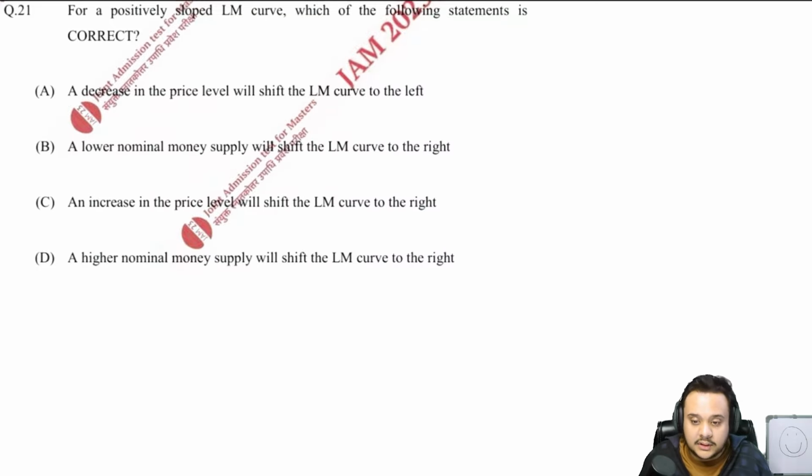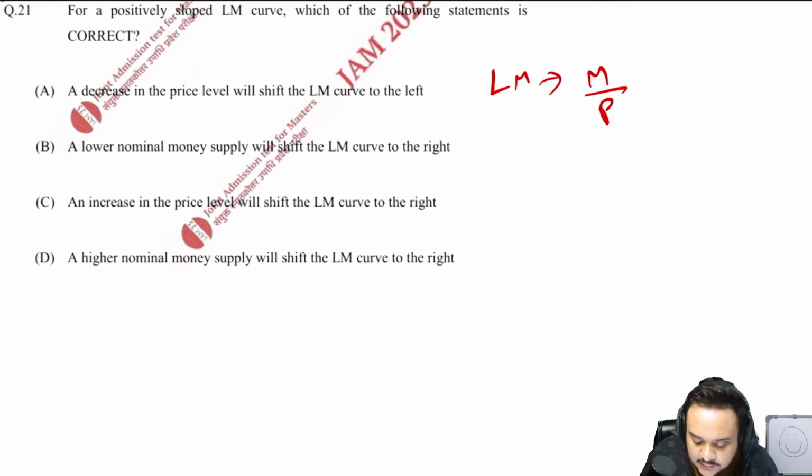So read the 21st now. It says that for a positively sloped LM curve, which of the following statements is correct? And you have 4 statements. Before that, you already know that the LM curve is dependent on the money market equilibrium. So real money supply is what makes the LM curve, right? So you can just write Y and R here. Now read the statements.